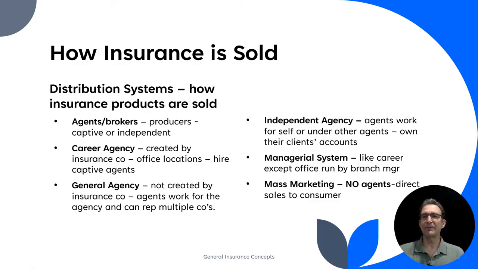They just hire representatives who handle those direct sales to the consumer. So, in other words, they haven't created any distribution system. They're what I would think of as a kind of in-house way of selling. And so there's no agent whatsoever in that mass marketing system.